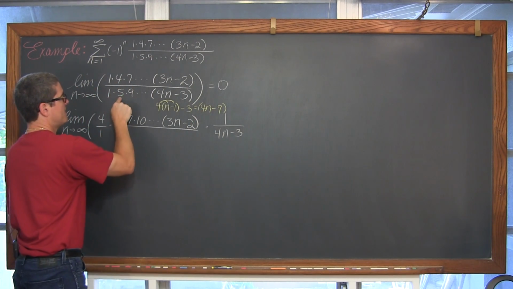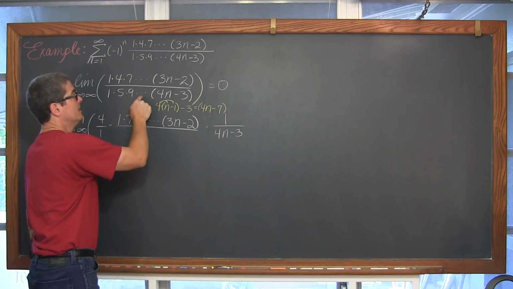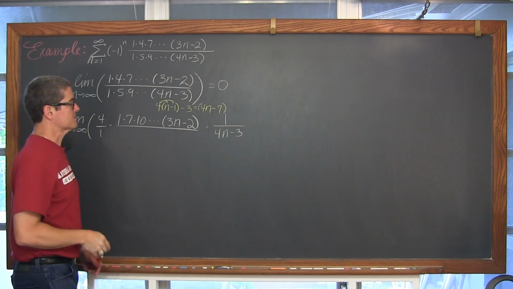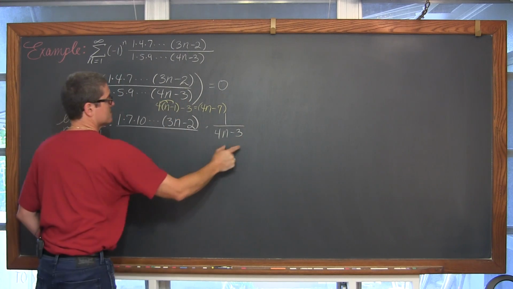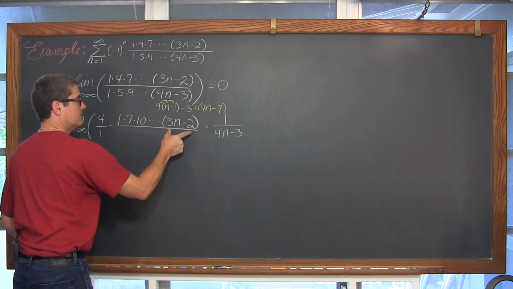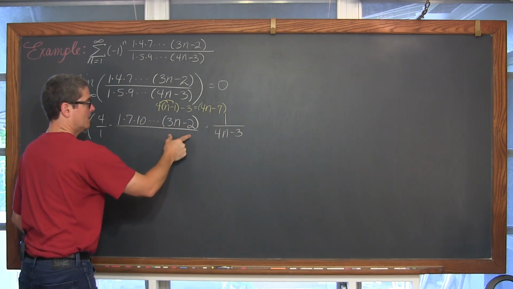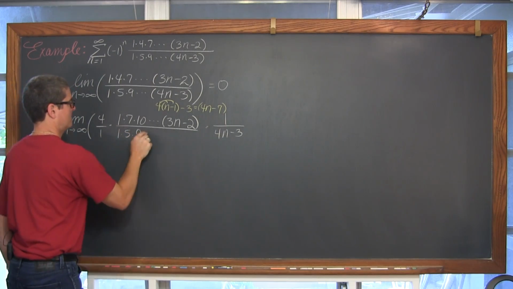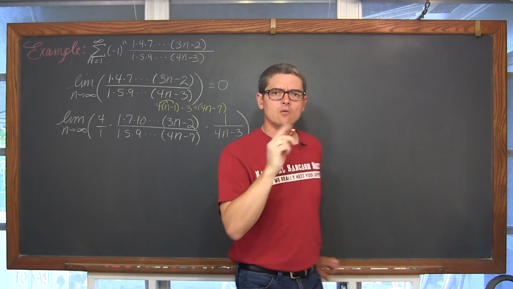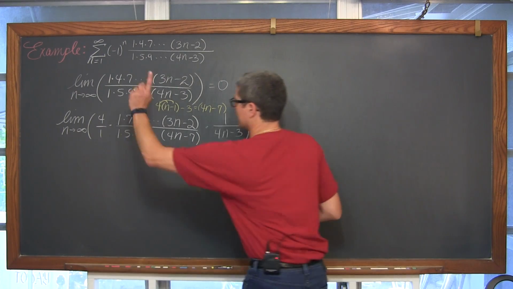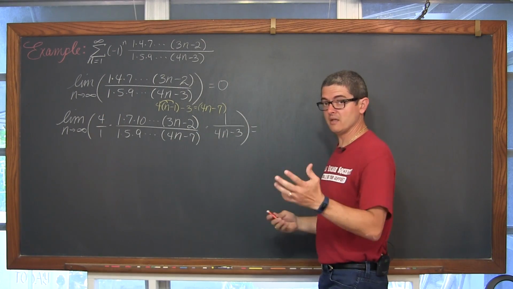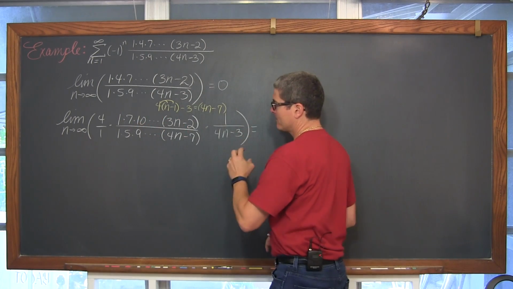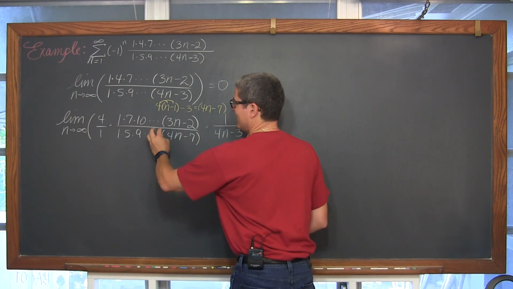Okay, so it's 1 times 5 times 9 times something, something, something, times 4n minus 7, and then 4n minus 3. Now, if I've taken that factor of 4n minus 3 and pulled it out here, then this last factor is going to be 4n minus 7. Now, what's the limit of that? The limit of 4 as n approaches infinity is 4.